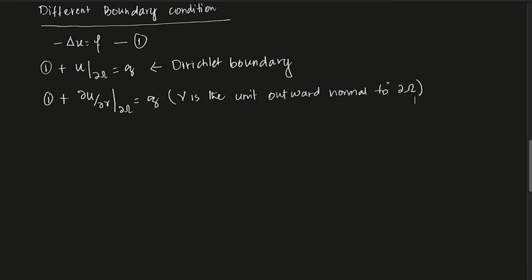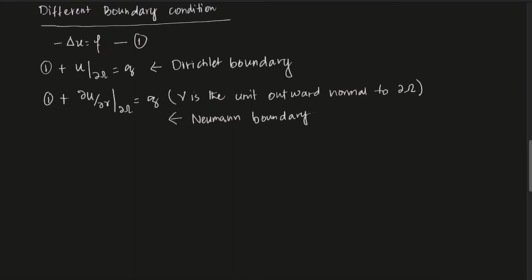If that is the case, this sort of boundary condition is called the Neumann condition.